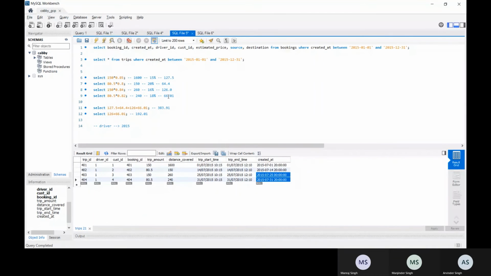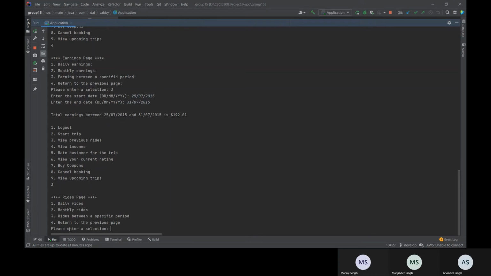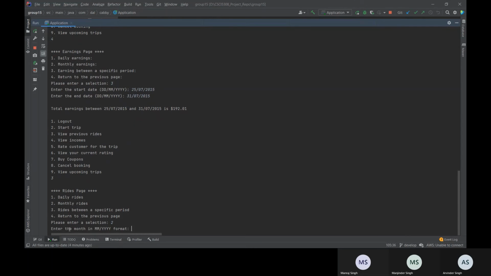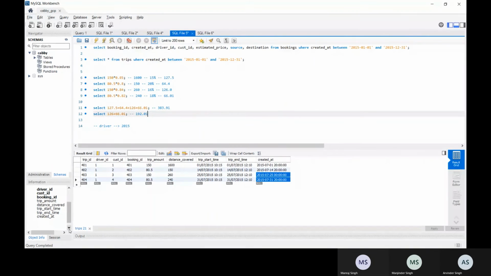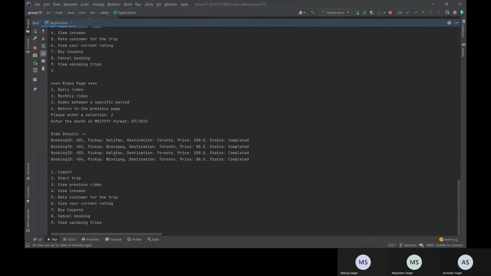What will happen? It will add these two values and show the result like 192.01. So here is the result. Now the driver can also see the completed rides in the similar manner like we implemented for customer. Now suppose we are selecting second option. Here it is 072015. Now this will show all the completed rides by that driver in that particular month.